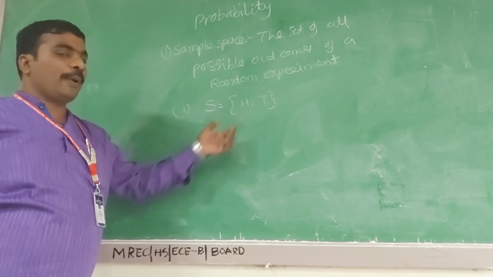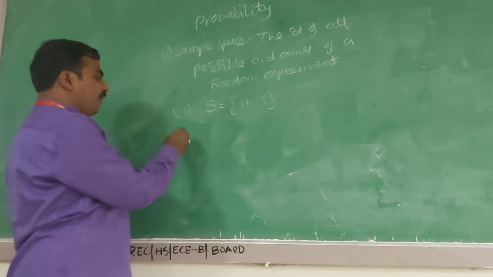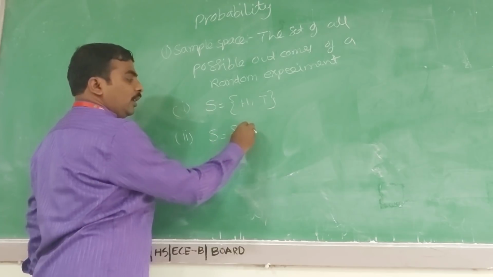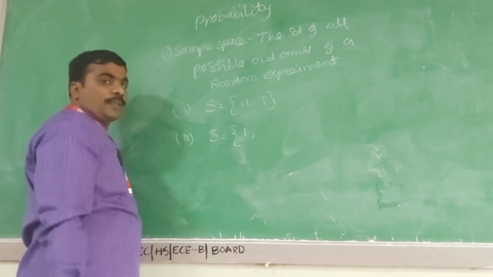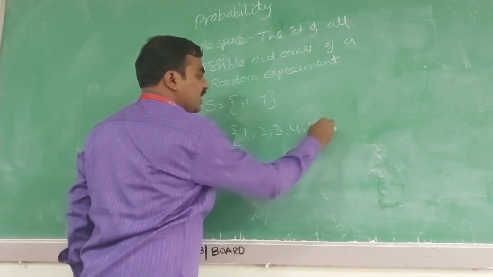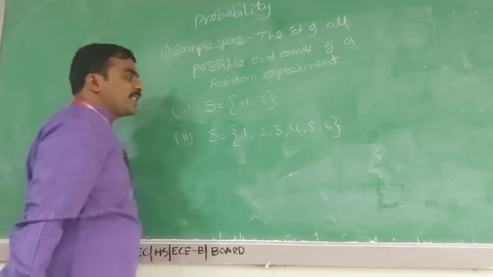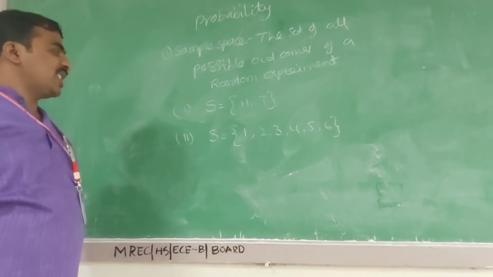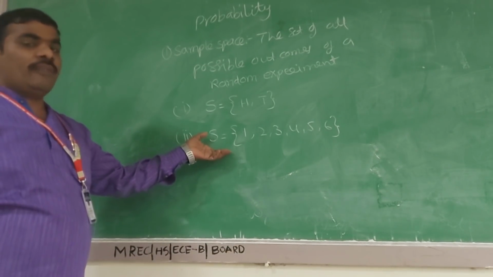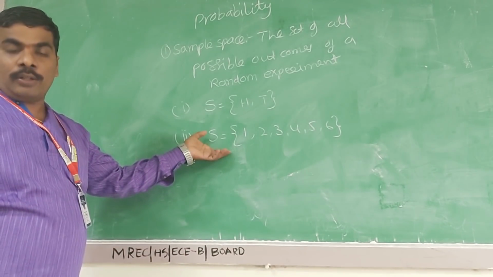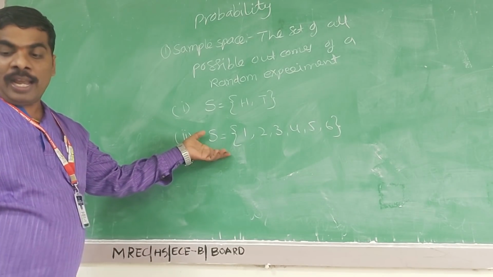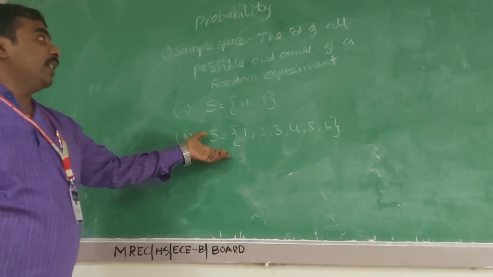This is the sample space. The second example is throwing a die. When we are throwing a die, we have six outcomes: 1, 2, 3, 4, 5, 6, because a die has six faces. So S = {1, 2, 3, 4, 5, 6}. This is the sample space definition.